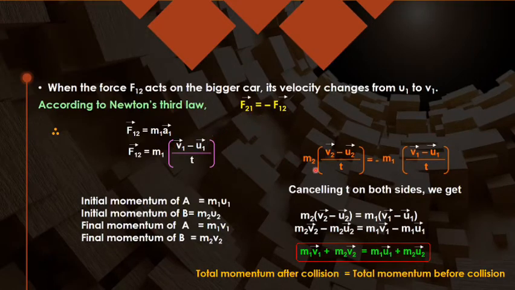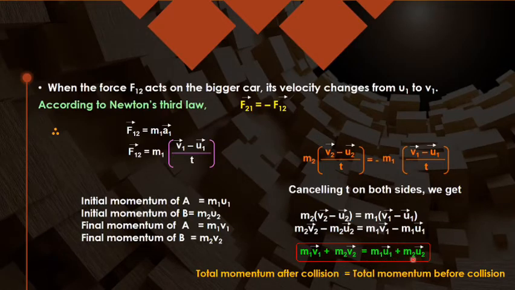If I put the values here, simply by cancelling t on both sides, I can rewrite the equation as m2 into v2 minus u2 is equal to m1 into v1 minus u1. On rearranging I am getting m1 v1 plus m2 v2 is equal to m1 u1 plus m2 u2.